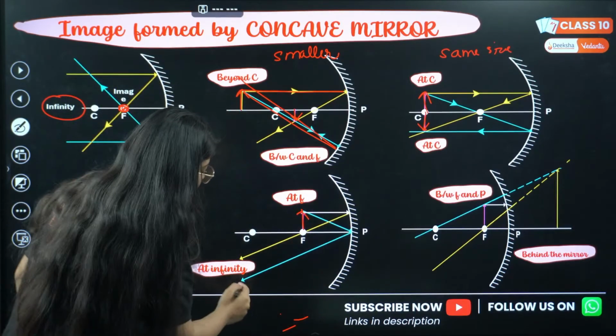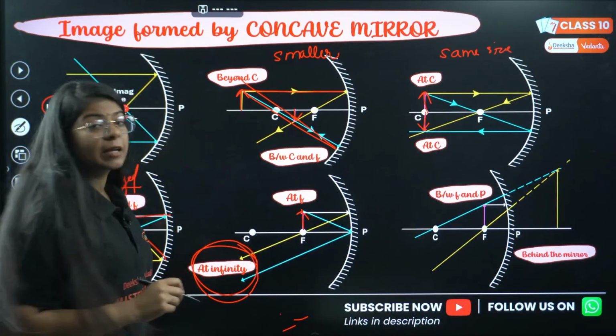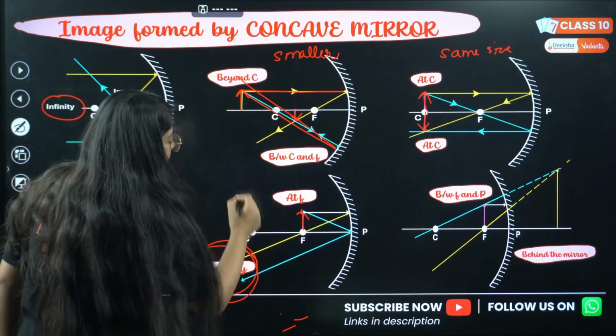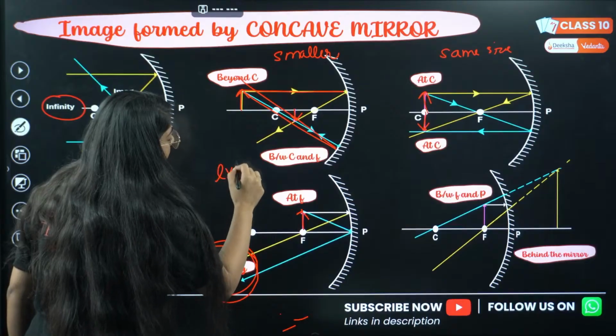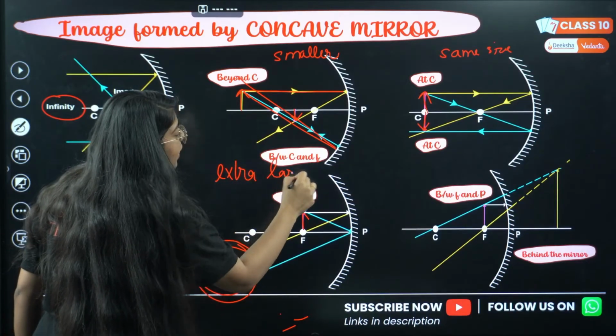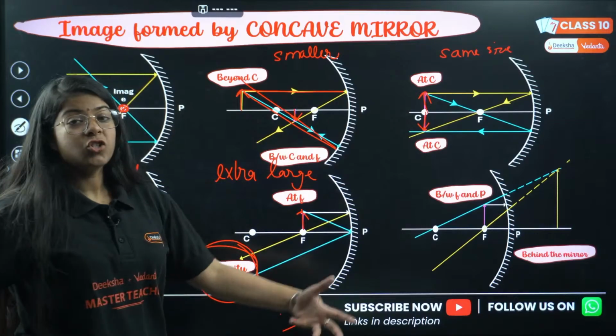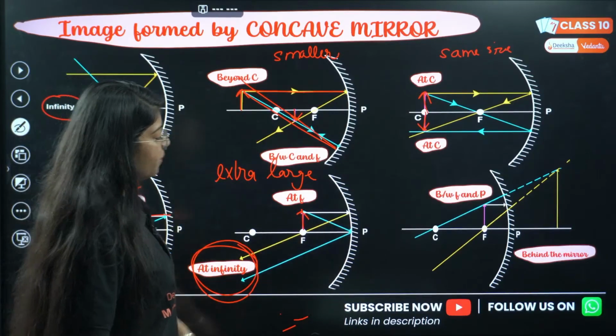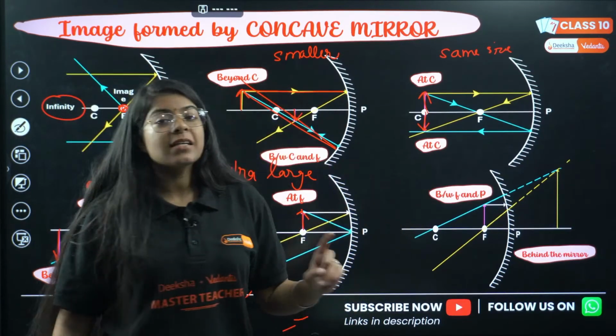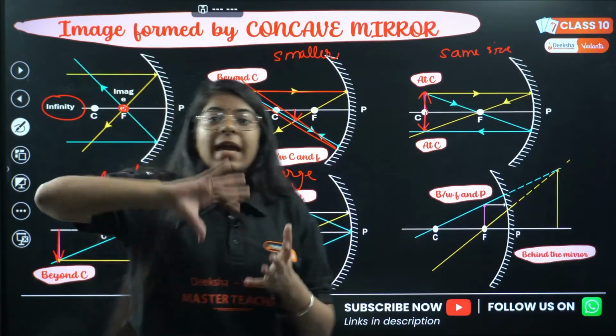Then the fifth case says when the object is brought closer, it is at focus, then the image will be formed at infinity. The image will be at infinity and it will be extra large, or enlarged. Then in the sixth case we have an exception.